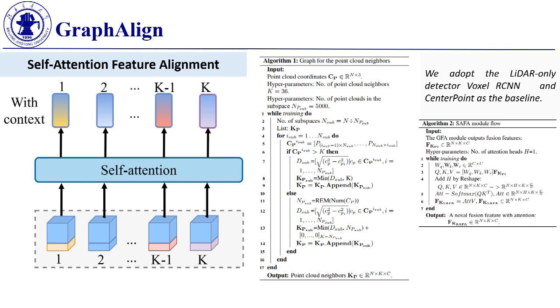After obtaining the fused features in the GFA module, the aggregation relationship between these features and their k-neighbors was found to be underestimated. To overcome this limitation, we introduced the SAFA module as a complementary component to the GFA module. It employs a self-attention mechanism to amplify the important fusion features, as illustrated in the figure.